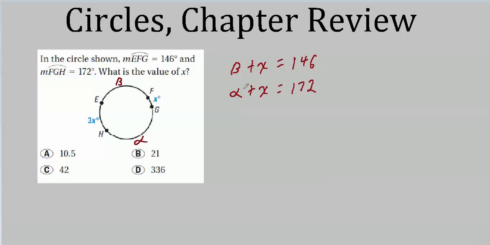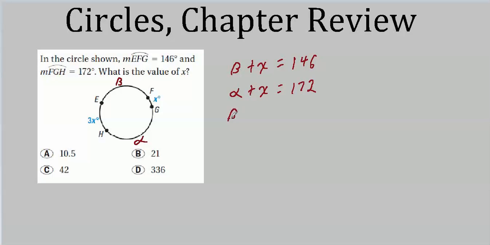Now this won't get us much, because right now we've got 3 variables, 3 things we don't know, and 2 equations. That's no good. Is there another equation we can throw in here? Yeah, I think maybe there is. The entire thing, all the way around, has to equal 360, doesn't it? So suppose I went EGE. Well, that would be beta plus X plus alpha plus 3X, and that would be 360.